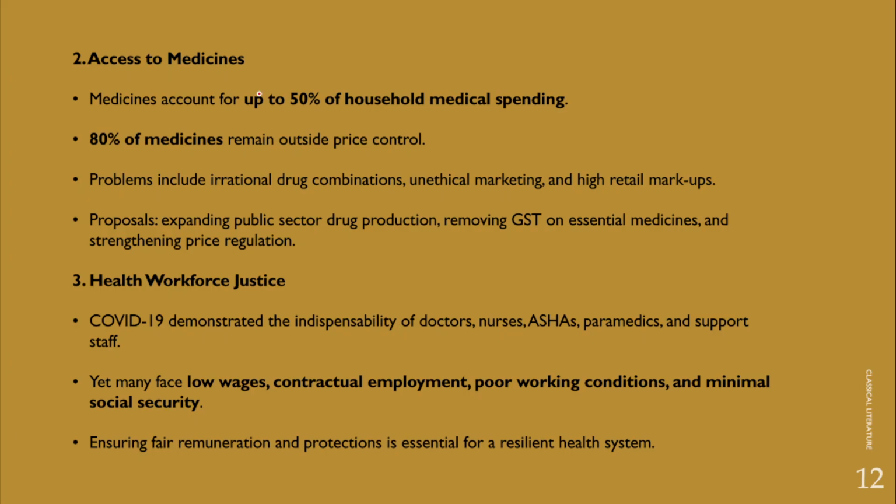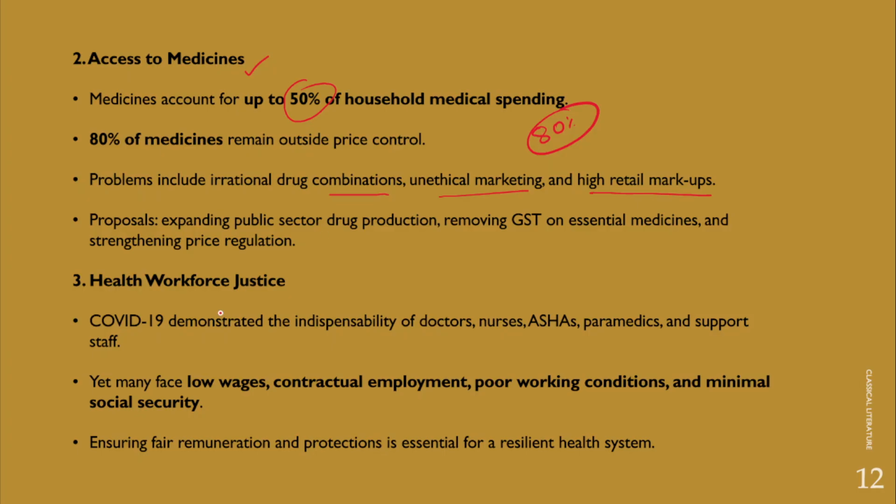So let's understand access to medicines, which is also a very important domain when we talk about universal access to healthcare or affordable healthcare. Now, in fact, medicines themselves account for up to 50% of total medical spending. However, around 80% of the medicines are still outside price control, and this is a cause of worry. The existing problems include irrational drug combinations in the market, unethical marketing, and even high retail markups. So these are some of the problems with medicines in India.